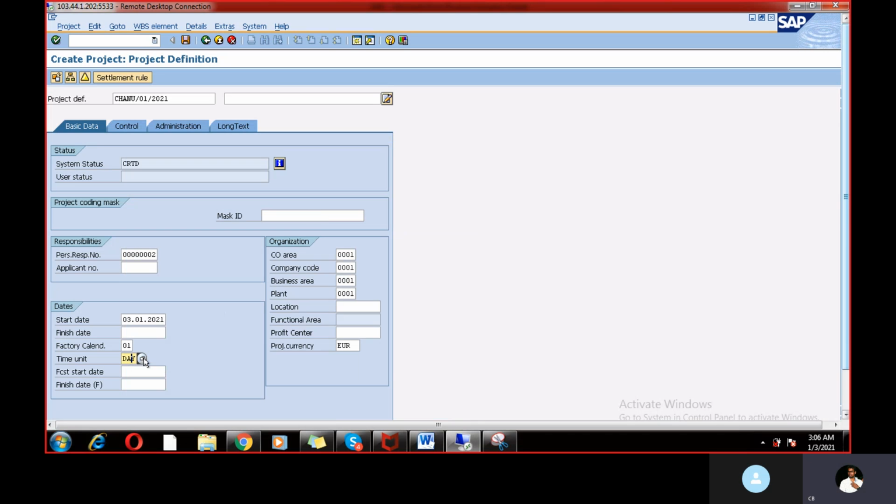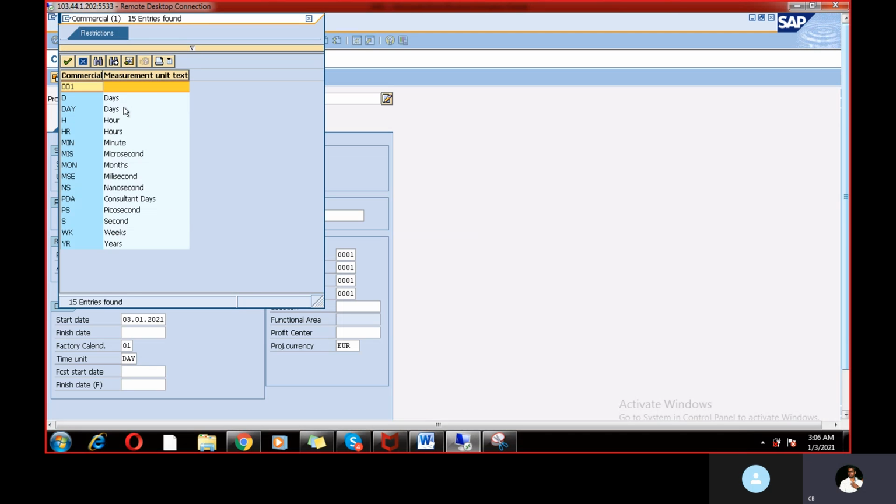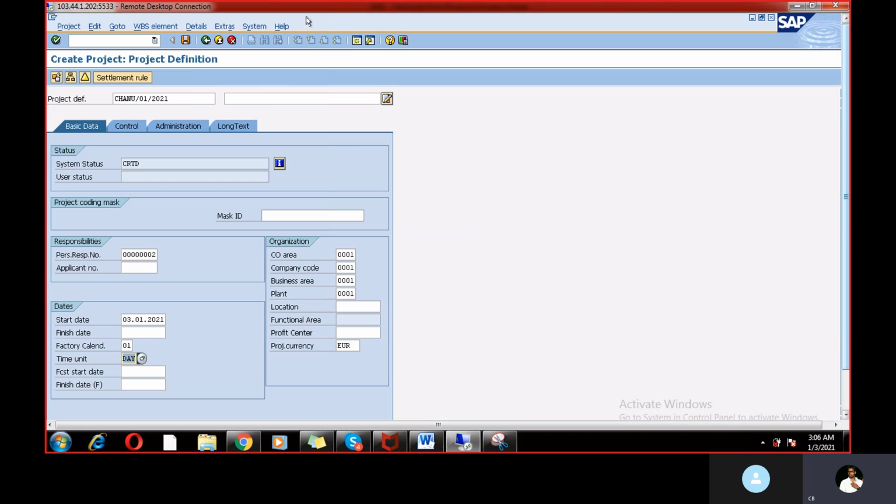And the time unit place. So here the days, hours or minutes, okay, months, so whatever is applicable for this project you can take that one. And here organization, CO area, company code, business area, plant, location, functional area, profit center, and project currency. Okay, so these are all stuff will be there. We have already given this information.